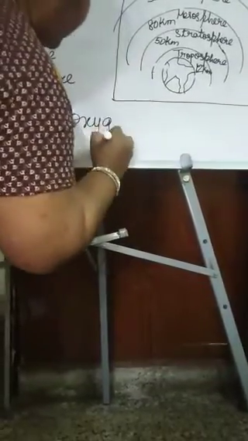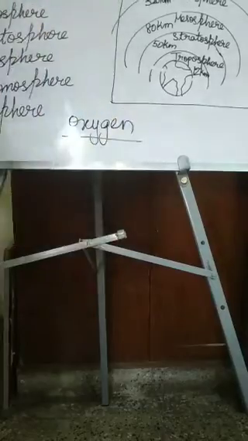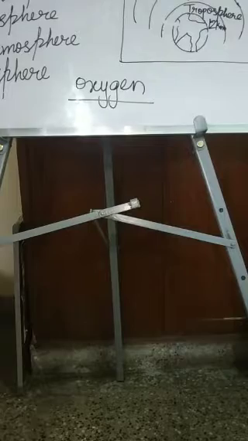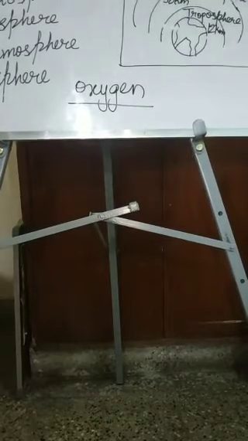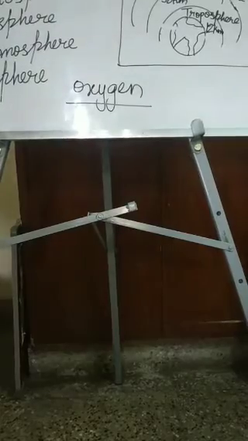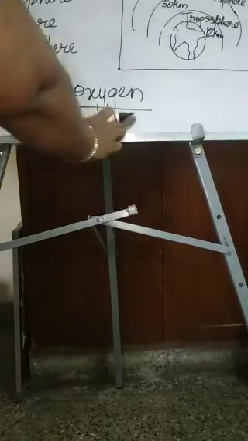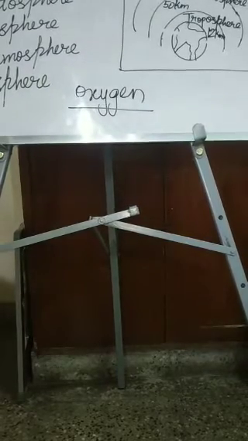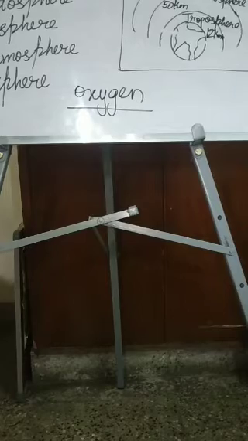So we are talking about the importance of the atmosphere. This oxygen is provided to the plants and animals, and this atmosphere maintains the temperature on the earth's surface for the survival of living things. That means how we are surviving, how the plants and animals are surviving. Without oxygen we all can't survive. So this is all provided by the atmosphere. Now here it also burns the meteoroids before they reach the earth's surface.